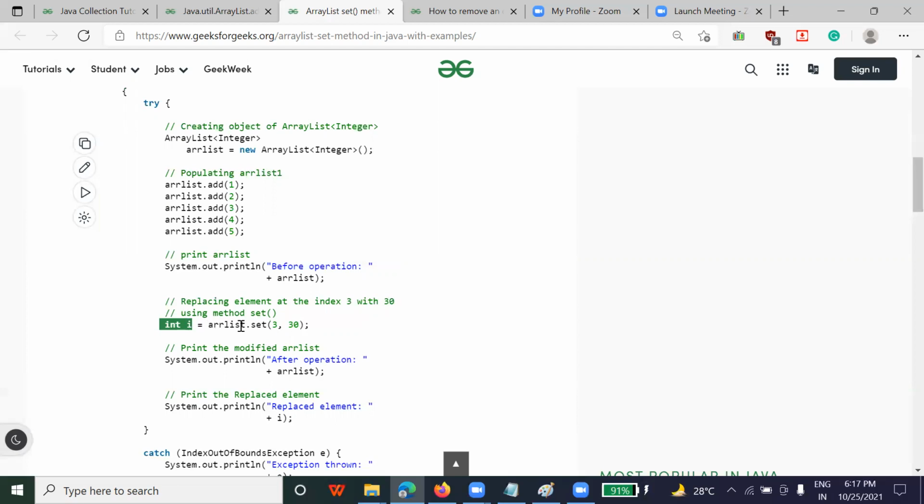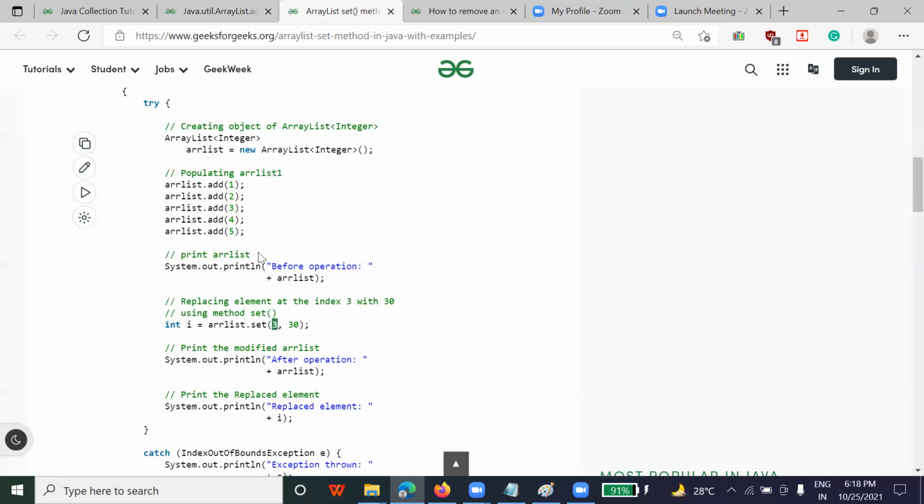Okay, array list and set function. The set function is going to set the value of index 3 to 30. This will replace the element present at index 3 by 30.